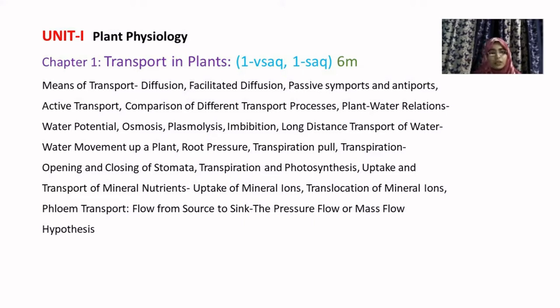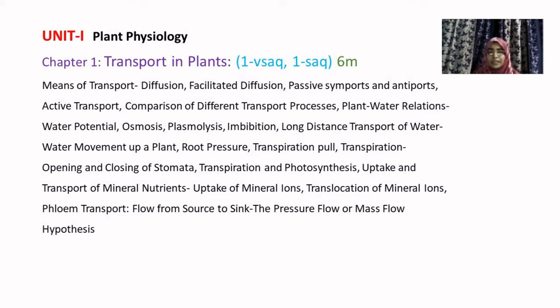The first chapter consists of transportation in plants. What do you mean by transport? Simple: movement of substances from one place to another is called transportation. Now how does transportation occur in plants? What is transported, and what is the need for transportation in plants? Transportation mainly involves water as well as minerals. There are two main tissues, xylem and phloem. Xylem helps in transportation of water, whereas phloem transports food materials.